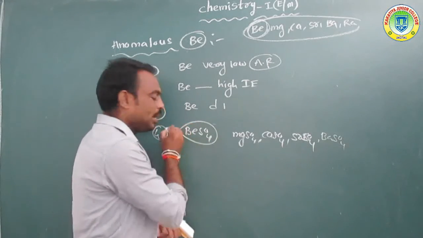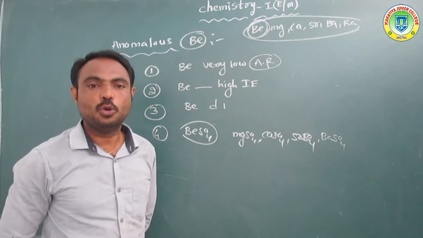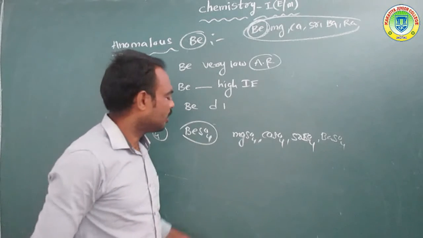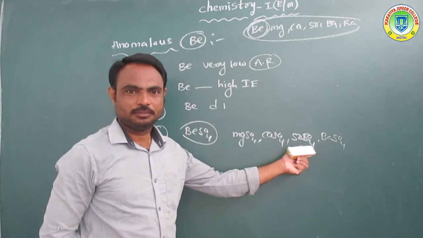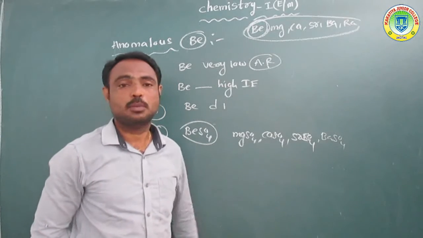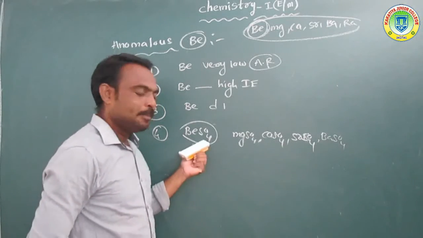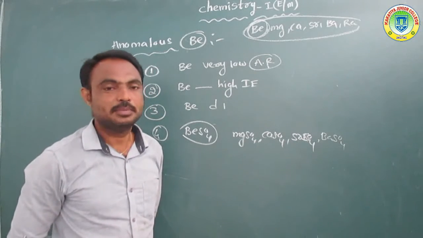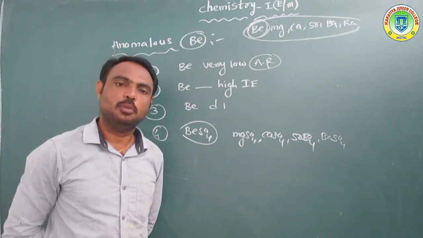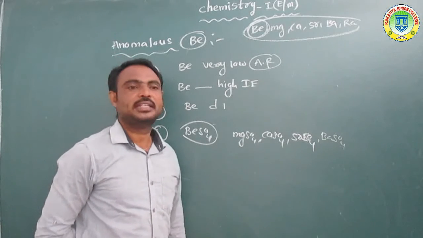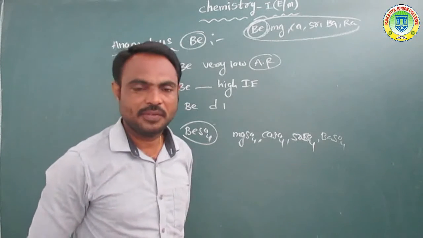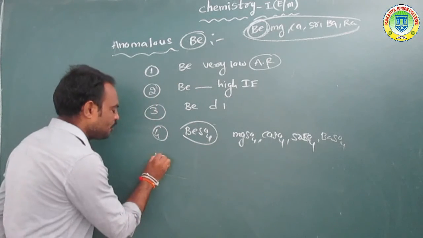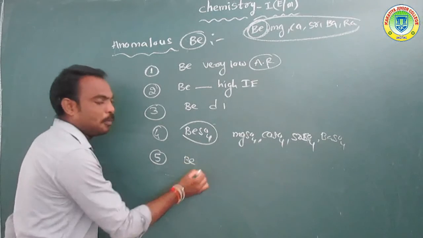Overall, beryllium sulfate is the only one soluble in water, but the remaining compounds are not easily soluble in water. Beryllium sulfate is easily soluble in water, but magnesium sulfate, calcium sulfate, and strontium sulfate are not easily soluble in water. Okay, next, fifth one, beryllium compounds.